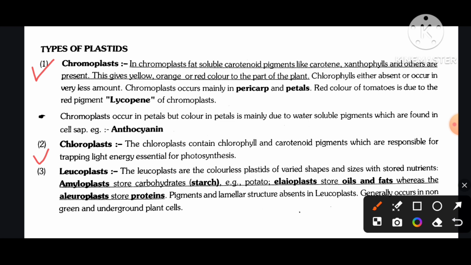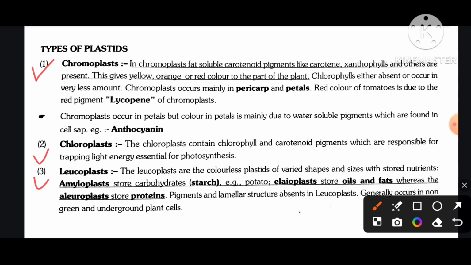Number two, chloroplasts. The chloroplasts contain chlorophyll and carotenoid pigments, which are responsible for trapping light energy essential for photosynthesis. Number three, leucoplasts. The leucoplasts are the colorless plastids of varied shape and size with stored nutrients. Amyloplasts store carbohydrate, starch, for example, in potato. Elaioplasts store oils and fats, whereas aleuroplasts store proteins.